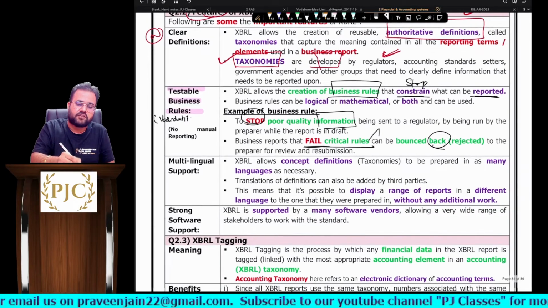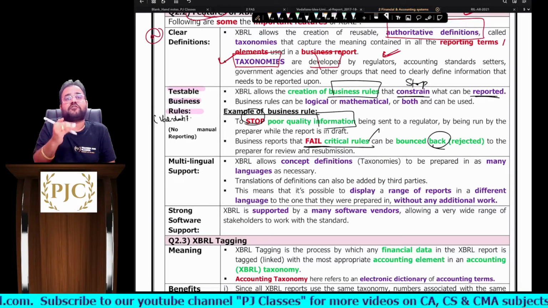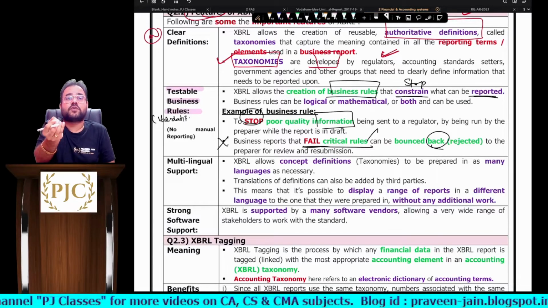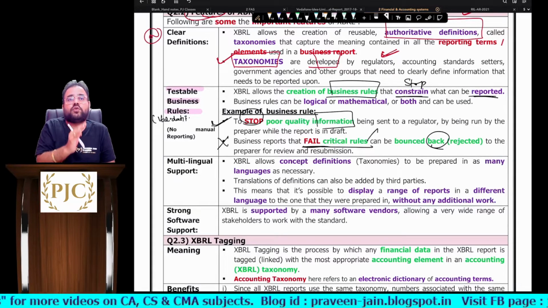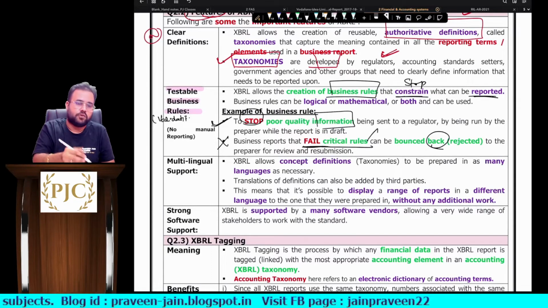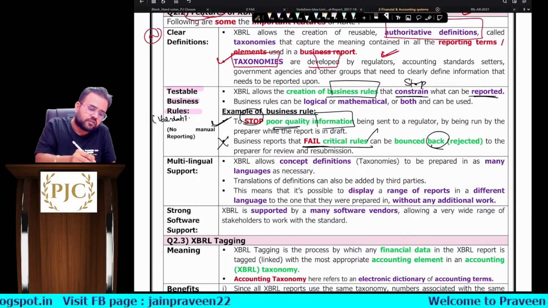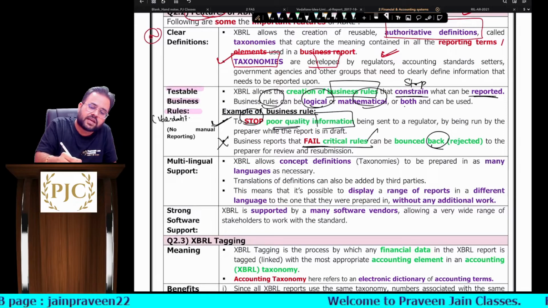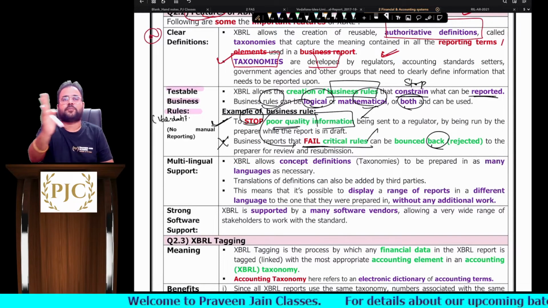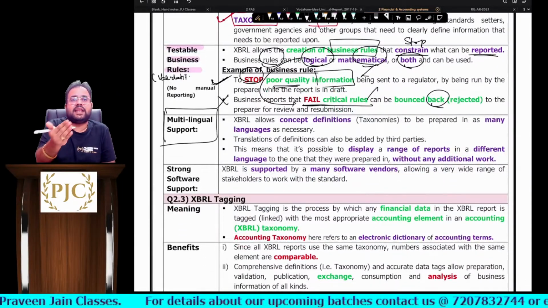For example, one of the critical rules is that the balance sheet's asset side and liability side should match. If without matching you are submitting the report, can I say it will bounce back? So can I say this is one business rule. Sir, one more rule is what, sir? In numbers, financial data should be positive. If you are entering negative, can I say this is poor quality information you are giving, sir? It has to be stopped. So this business rule can be logical, mathematical, or both. Numbers is mathematical, and logical I told you: asset side should match with liability side, sir. Next, sir, XBRL supports multilingual languages, sir.